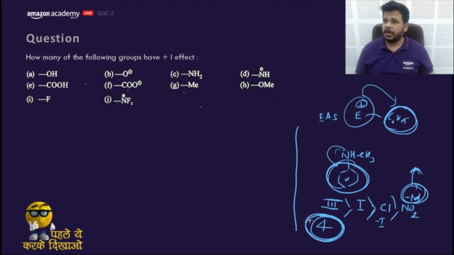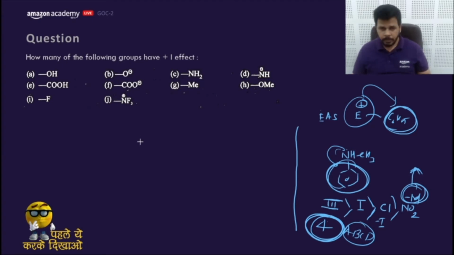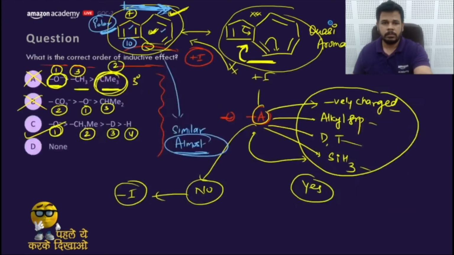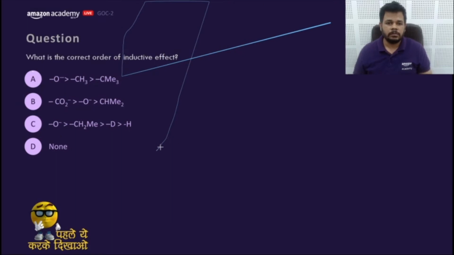A, B, D. Okay, correct the answer. A, B, C, D. Correct the answer. Let me check the answer first.